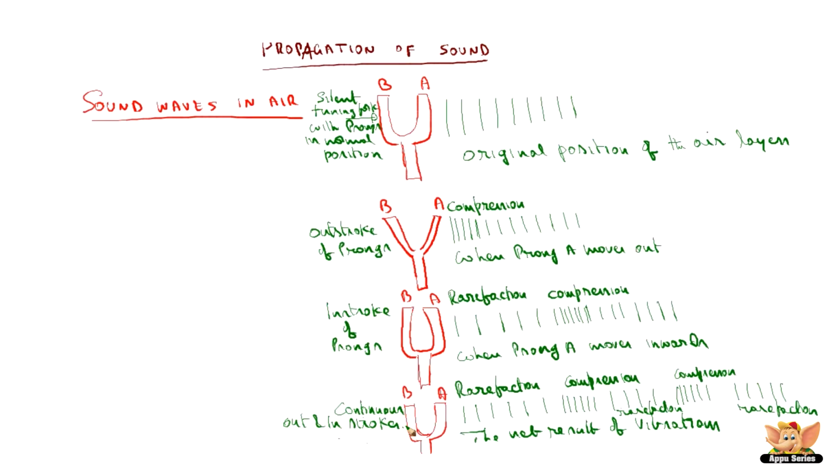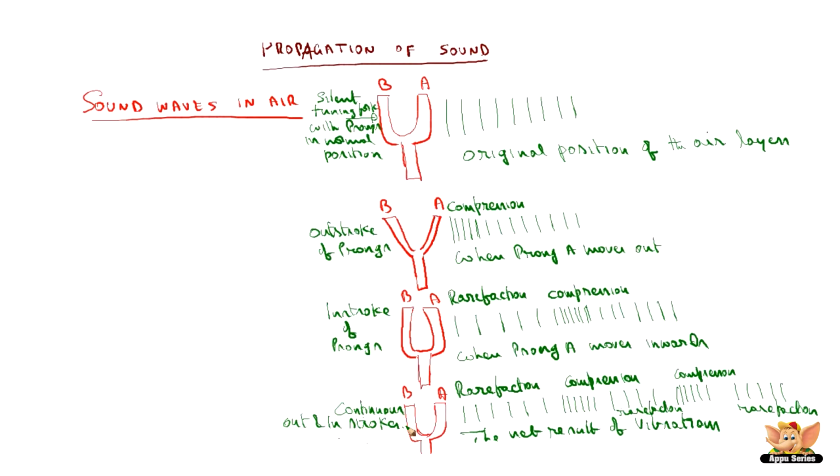So basically what happens is, the matter or substance through which sound is transmitted is called a medium. The medium can be air or water or solid. So it can be solid, liquid or gas. If it is a gas, it is air. We see mostly the sound waves in the air.